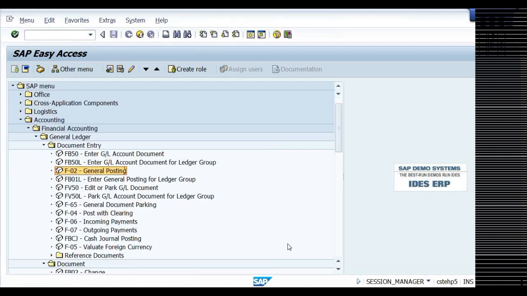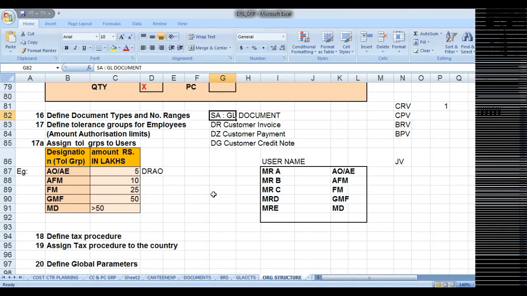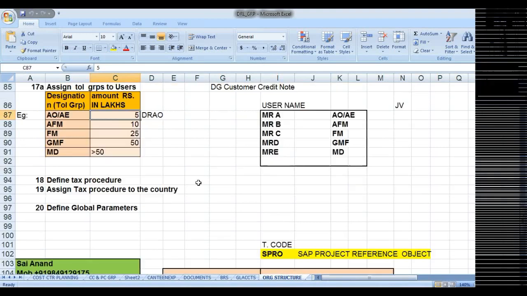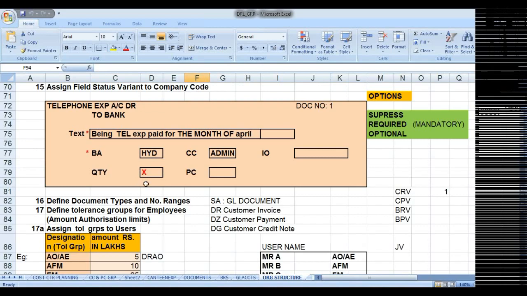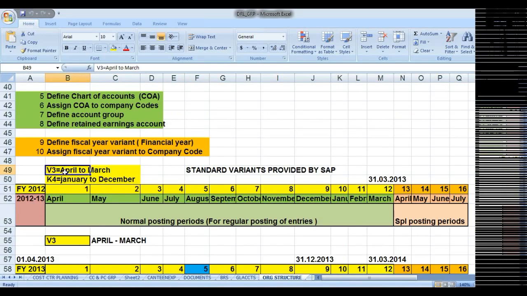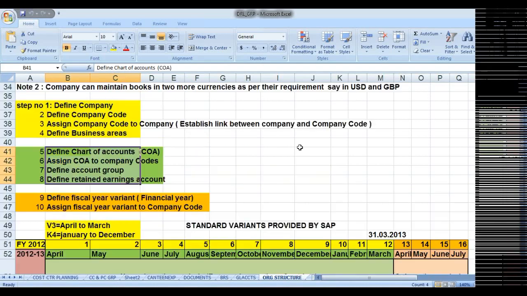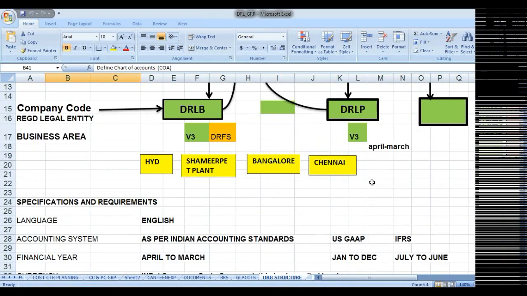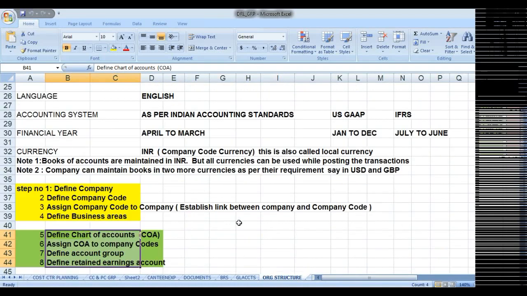Right. Okay. And what are the other things? Tolerance group also we have seen. The system did not accept more than 5. For AFM, we have created for DRL company code 10 lakhs and the system accepted up to 10. Tax procedure will not have any impact for the time being. So whatever we have created, this is also we have seen. There is no proof, but it works accordingly, define company code. So whatever steps we have defined, every step has a meaning, a purpose.